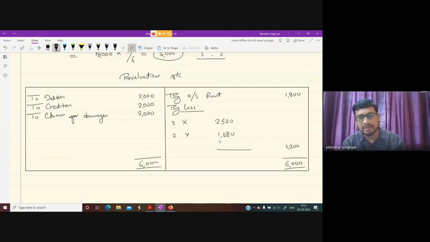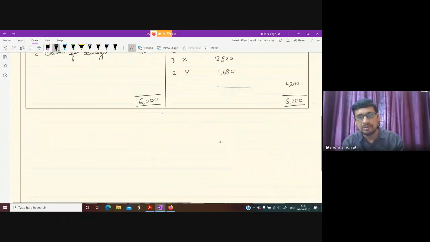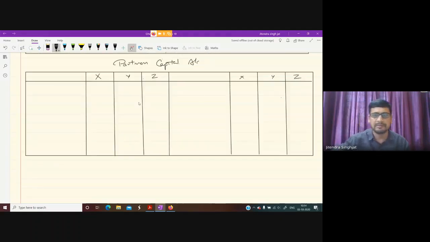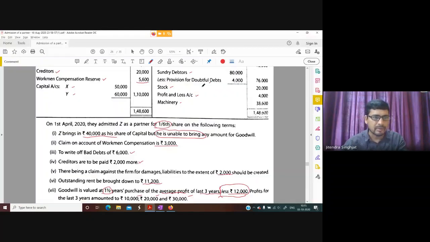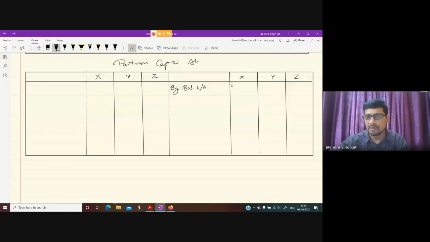Now I will prepare the partners' capital accounts for X, Y, Z. Ready? The partners' capital account starts from the credit side with the balance brought down. Let's check: X's capital is 50,000 and Y's is 60,000.